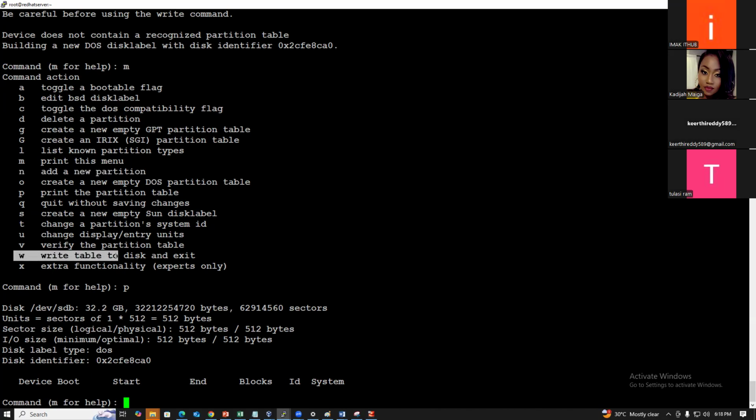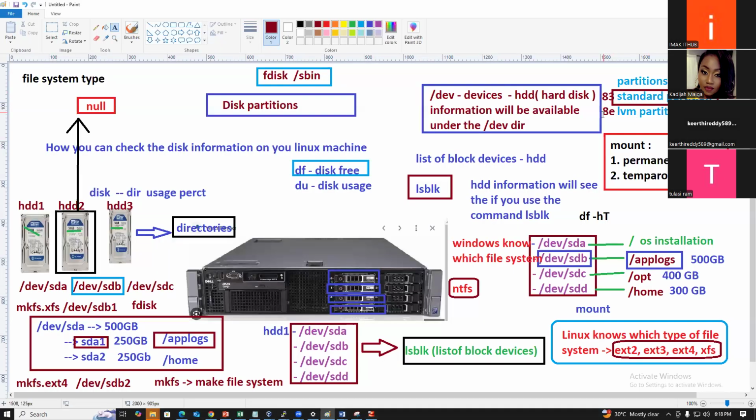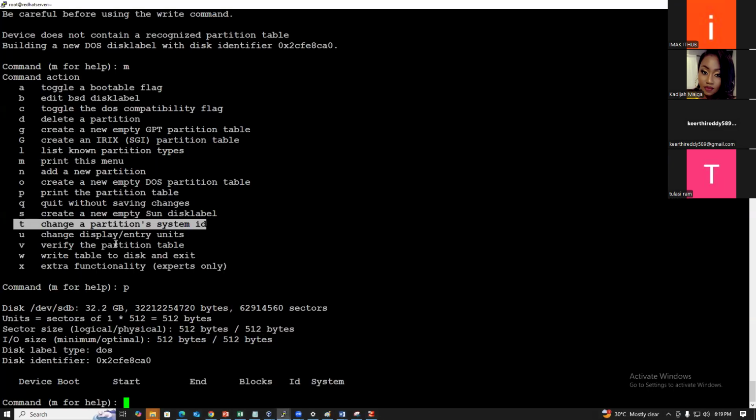W is write the table to disk and exit. T is change the partition system ID. By default it will create a standard partition, so if you want to change it to LVM, you can change it by using the partition system ID with the t option.